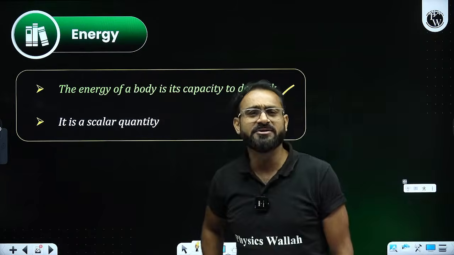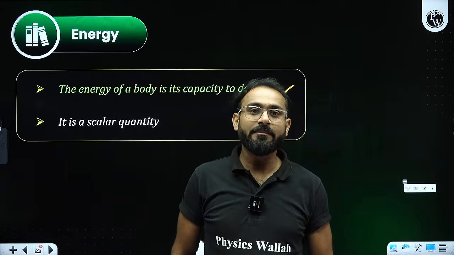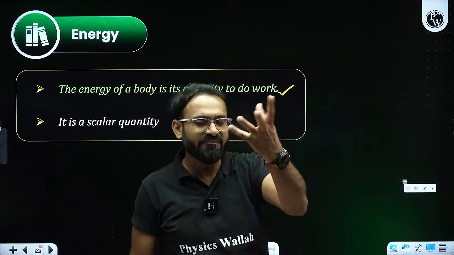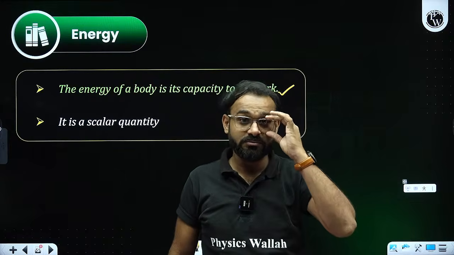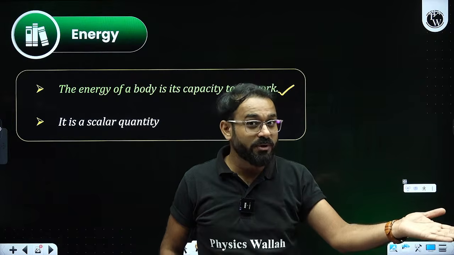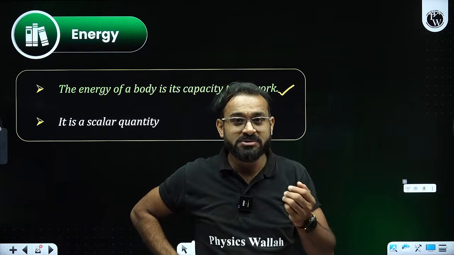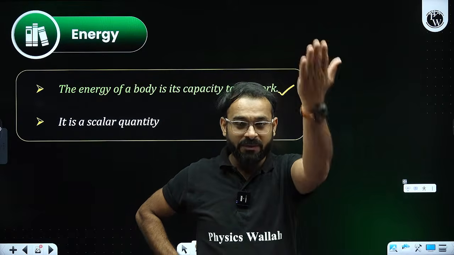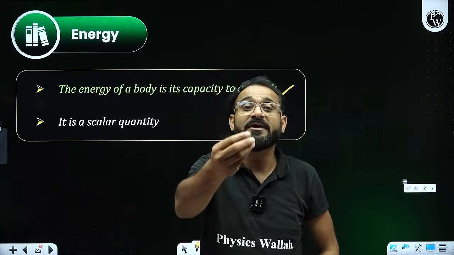In simple language, if I am moving my hand, this is the work I did for now. Only this much amount of energy has been consumed. If I am moving my hand up and down, only that much energy will be consumed.